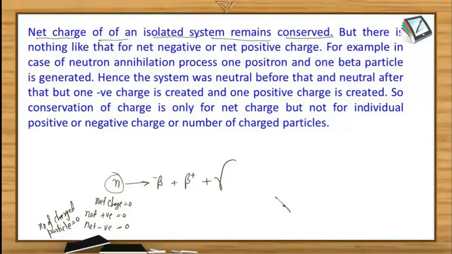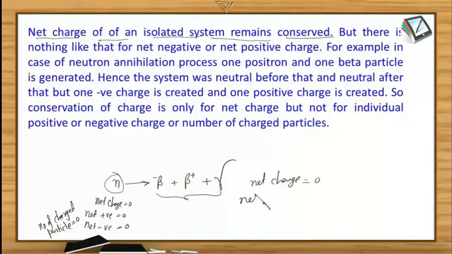And when it happens after that, if I ask you what the net charge of the system is, we know that there is one beta particle which has a charge equal to that of the electron, negative, and there is one positron which has an equal amount of charge of positive nature. So the net charge remains 0.